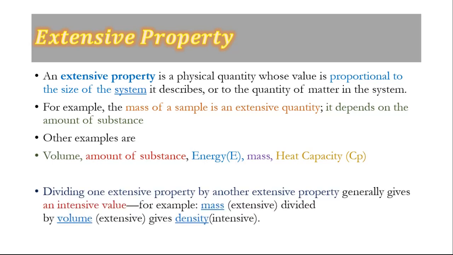Dividing one extensive property by another extensive property generally gives an intensive value. For example, mass, which is an extensive property, divided by volume, which too is an extensive property, gives us density, and density is an intensive property.